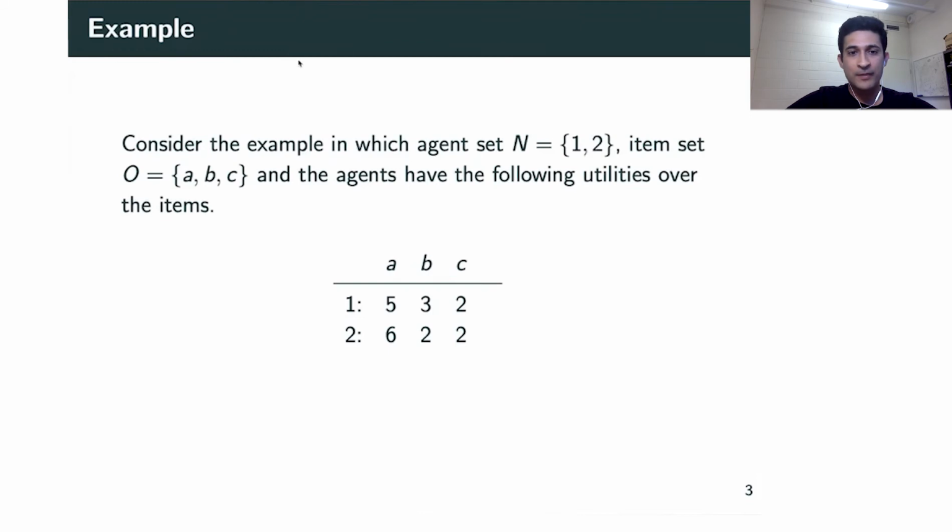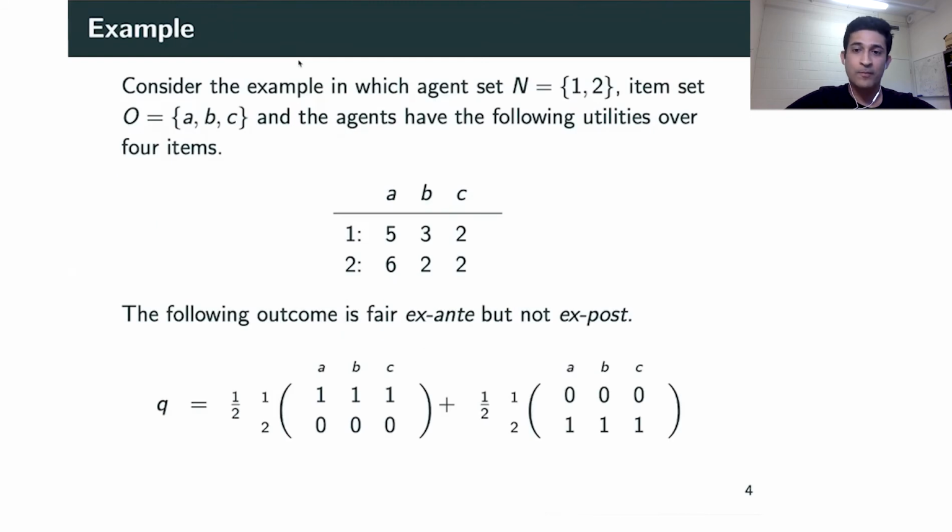So before we proceed, let's look at a simple example. This is an example with two agents and three items in which agents have the following utilities over the items illustrated in the table. For example, agent 1 gets utility 5 for item A, 3 for item B, and 2 for item C. So one possible outcome for this problem could be that we toss a coin, and if it's heads, we give all three items to agent 1, and if it's tails, we give all three items to agent 2.